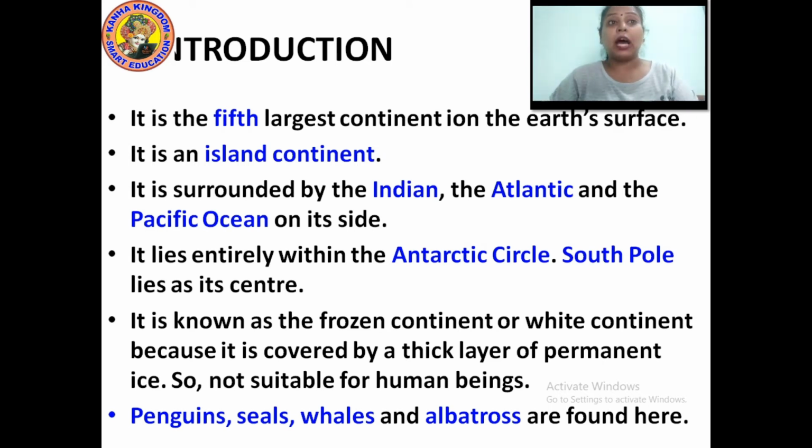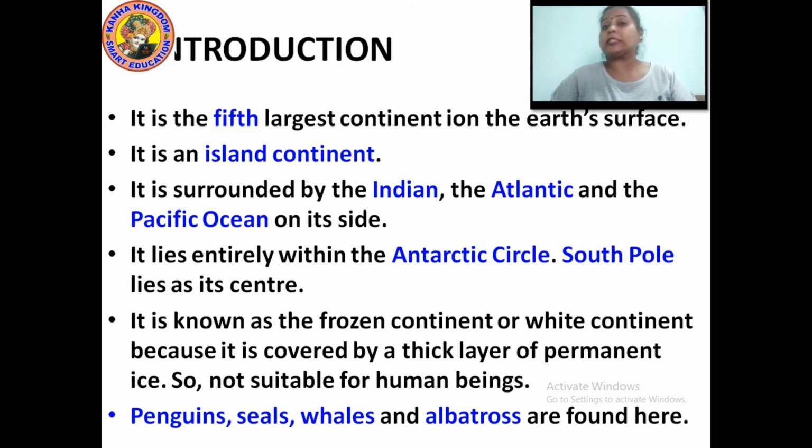It is known as the frozen continent or the white continent because it is covered by a thick layer of permanent ice. So it is not at all suitable for human beings.